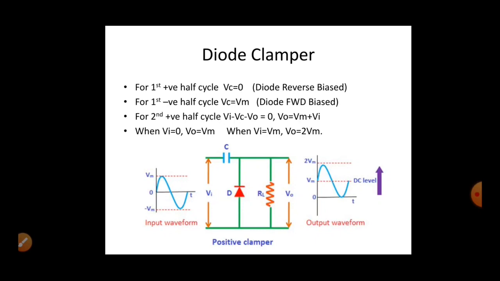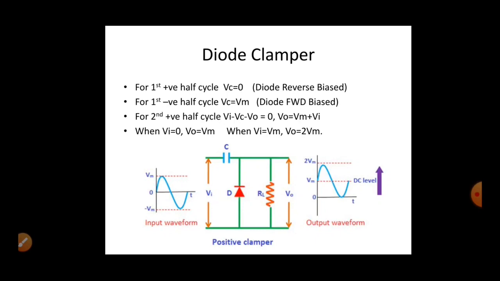Okay, so what will be the time constant of this circuit? RC. Your design has to be in such a way that the time constant is 10 times more than the time period, so that in every cycle the capacitor won't charge and discharge. Once it gets charged to the peak of the input signal, it will maintain that voltage.